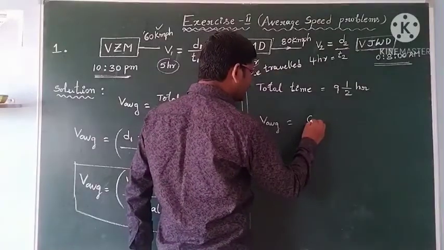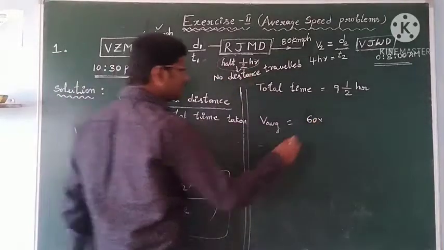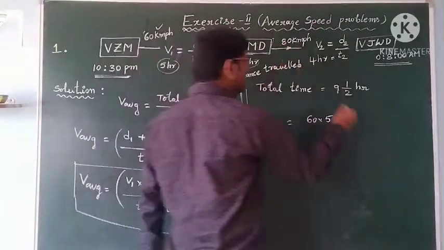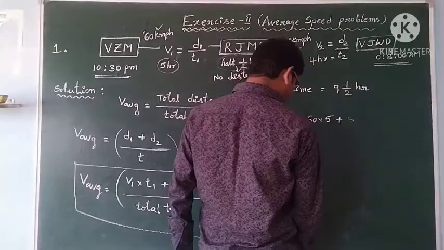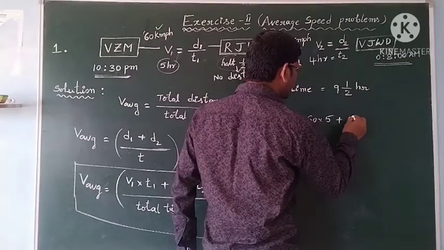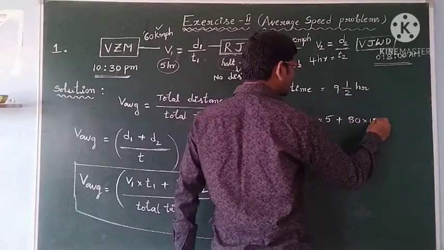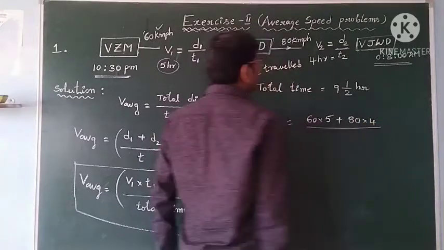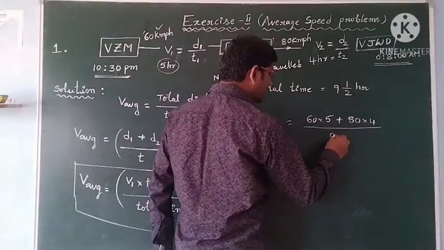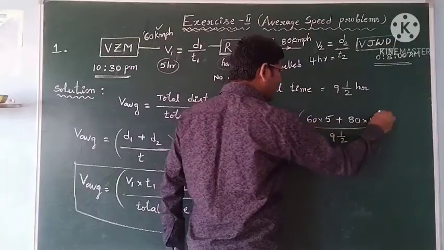V1 is 60 km per hour and T1 is 5 hours. V2 is 80 km per hour and its time is 4 hours. So the total journey time is 9.5 hours.